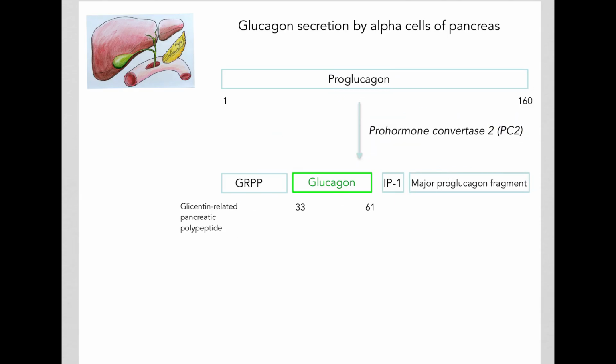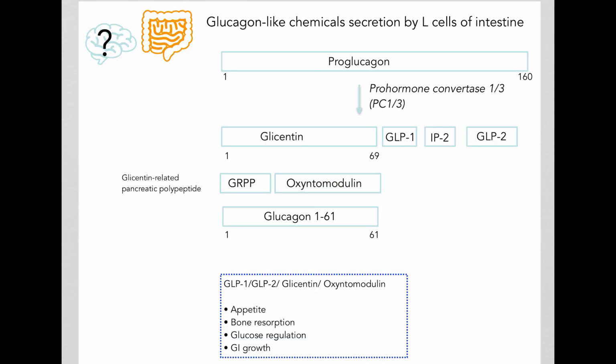So while glucagon comes from the alpha cells of the pancreas, it's important to note that glucagon-like chemicals are also produced in the intestine by the L cells and perhaps even in the brain.